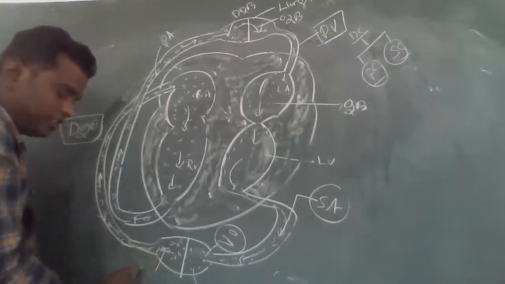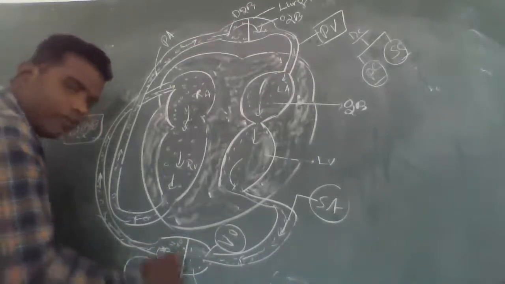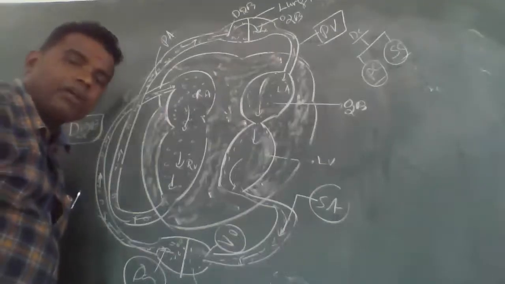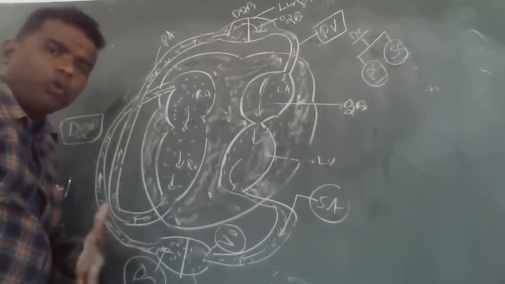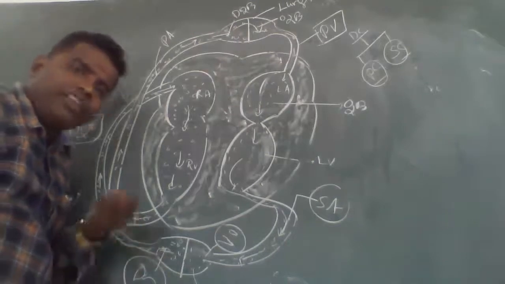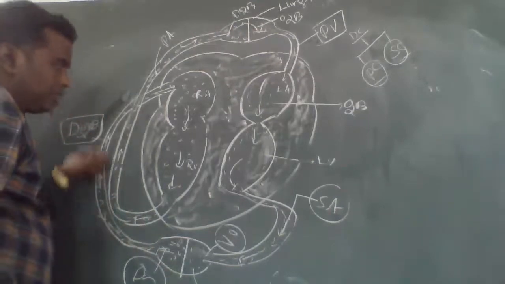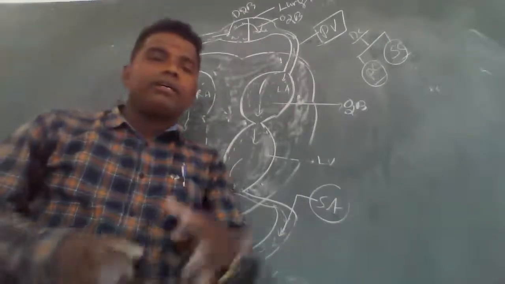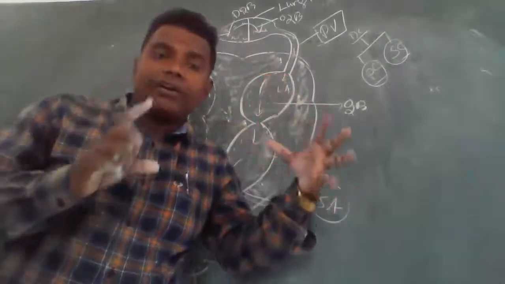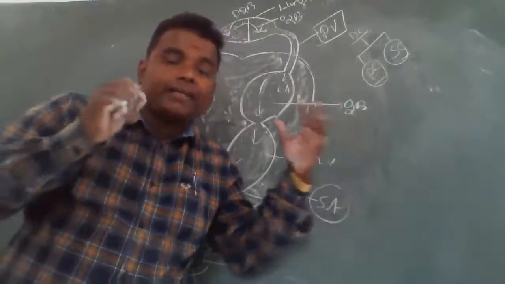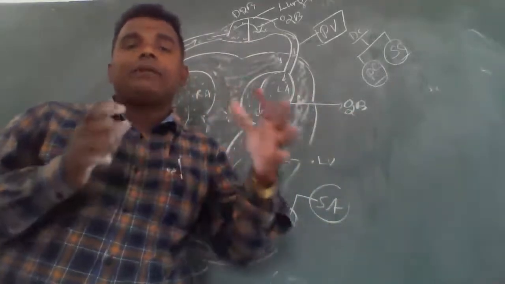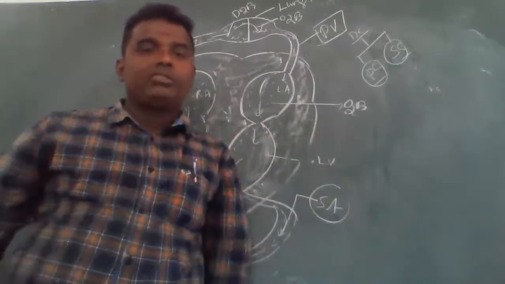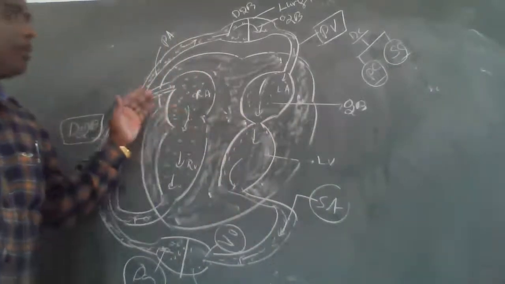The deoxygenated blood from the anterior side goes to the superior vena cava, and from the posterior side to the inferior vena cava, which collect the blood and send it to the heart. So very important: double circulation. Double circulation is there, very important, right? So double circulation takes place.